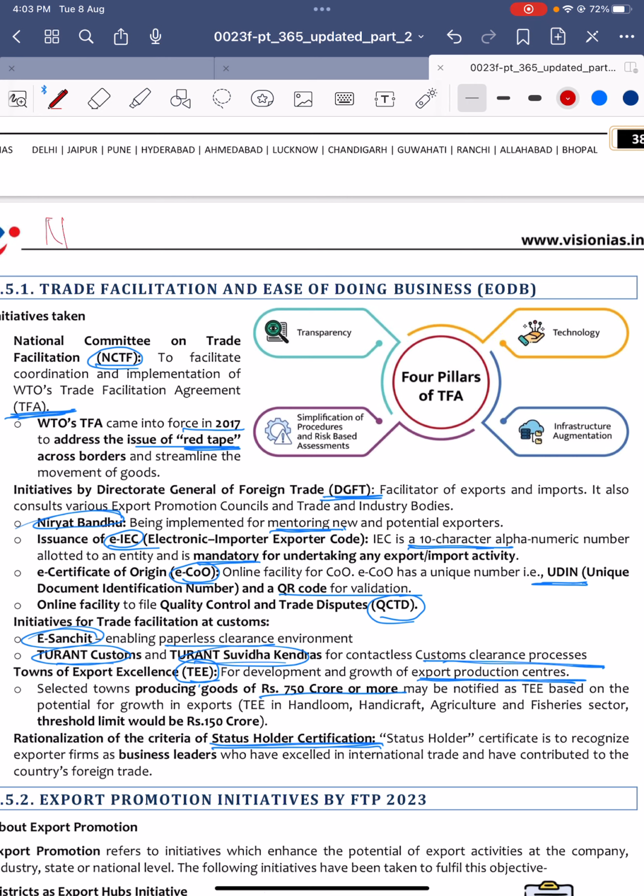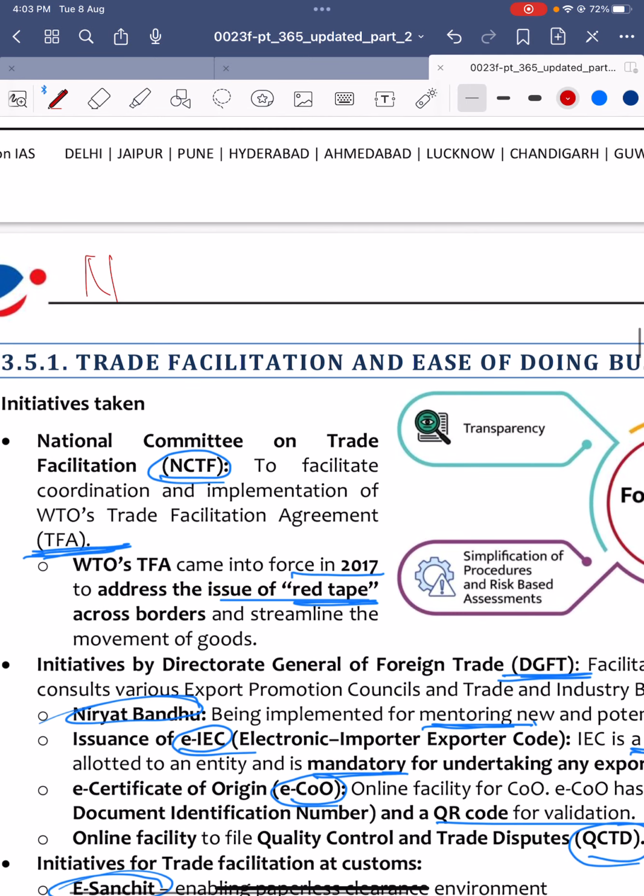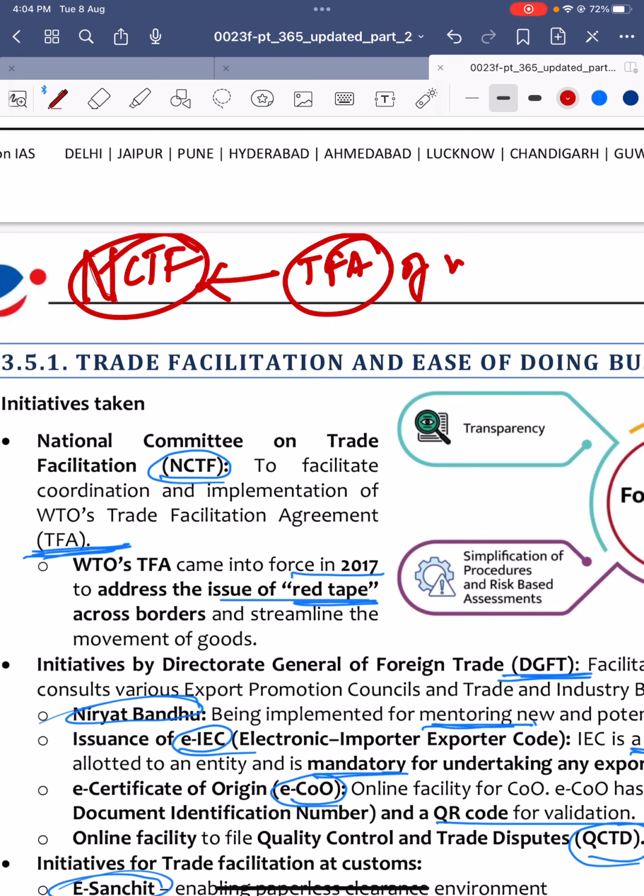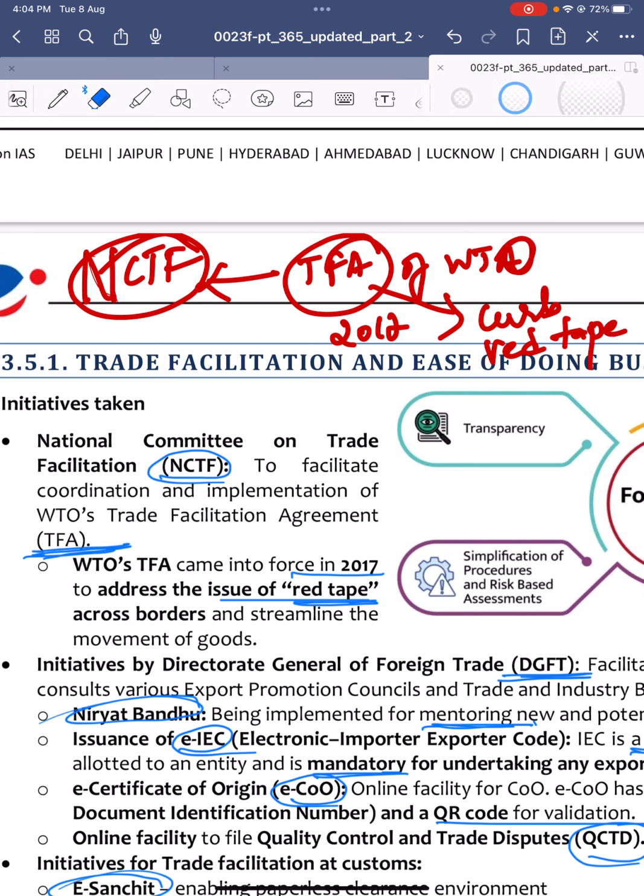So NCTF, it is just that simple. NCTF was introduced in line with the Trade Facilitation Agreement of WTO, which came into force in 2017, to curb red tape.